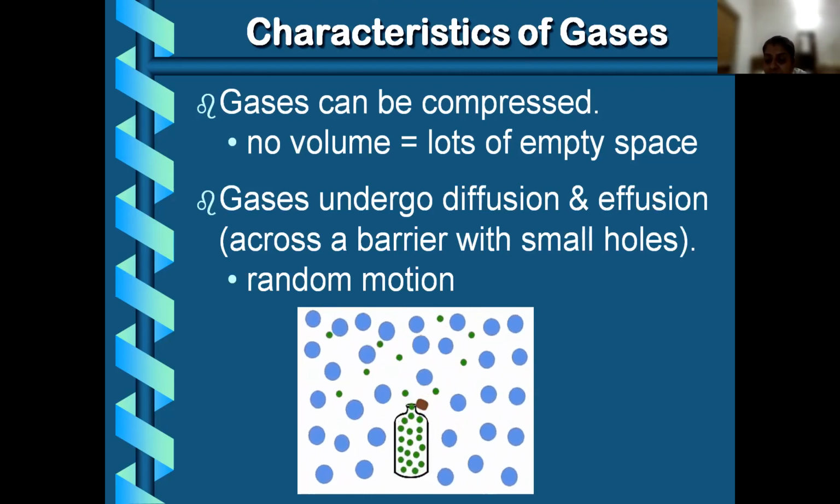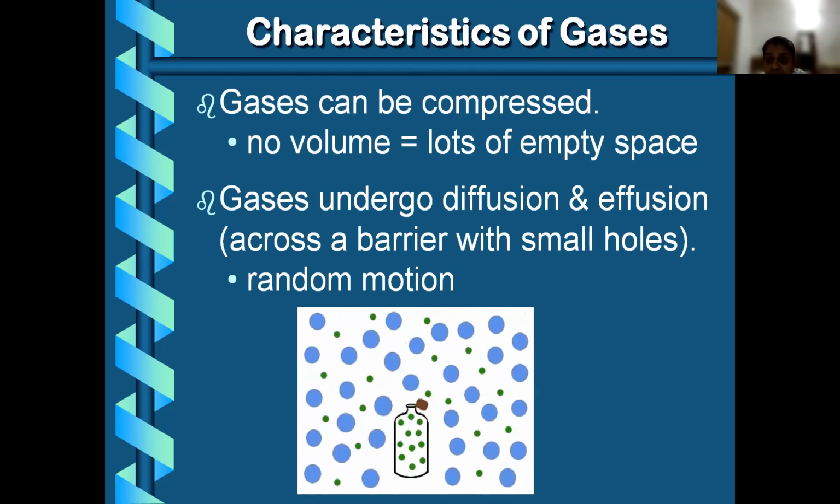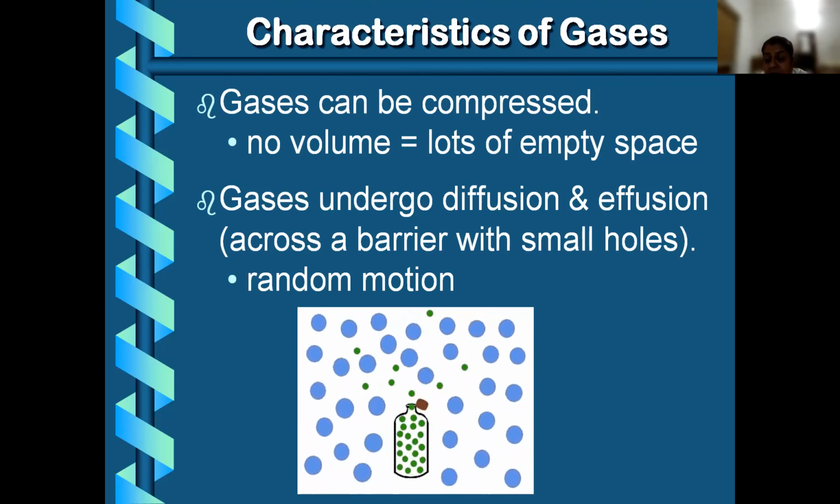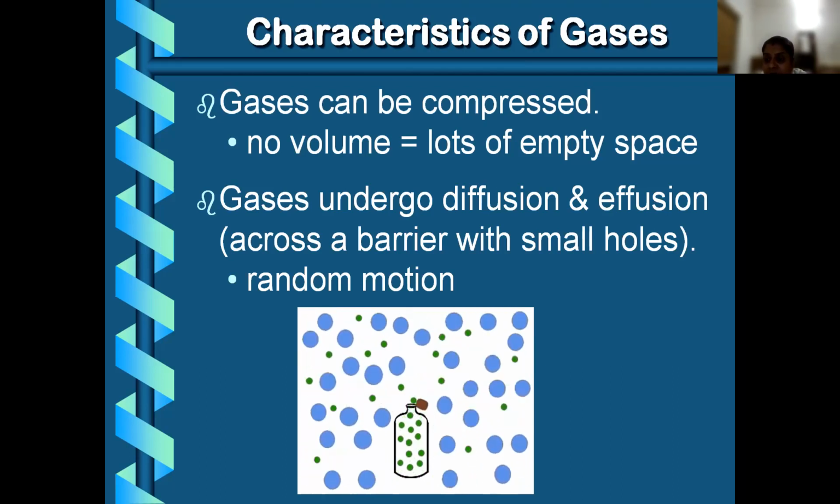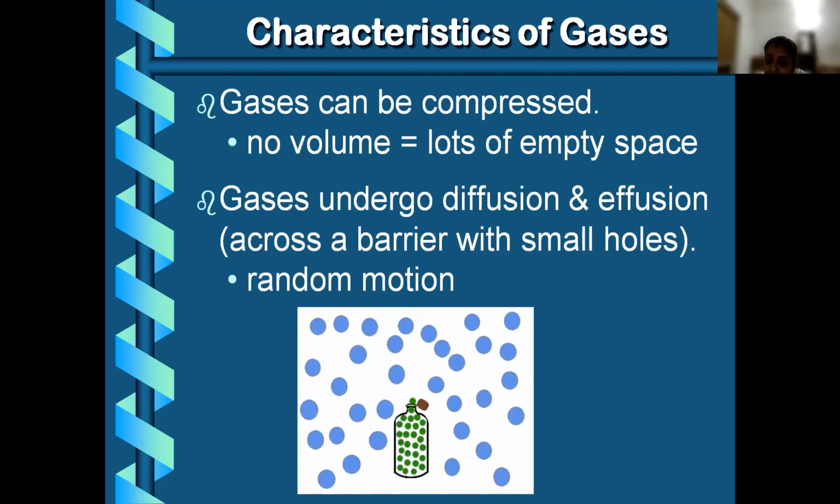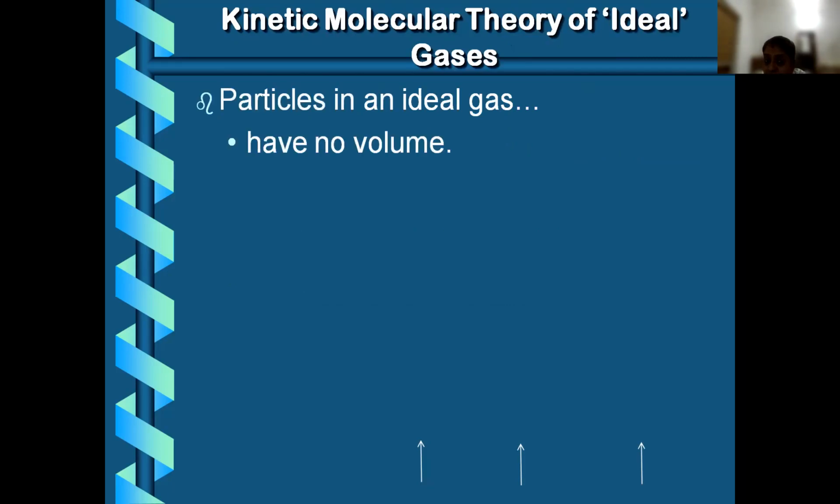If you keep a perfume bottle somewhere, what will happen? The particles will spread all over. We know that inside the perfume, there is a higher concentration, so the particles will move from higher concentration to lower concentration. That spreading out of particles is called diffusion. So gases will diffuse more.